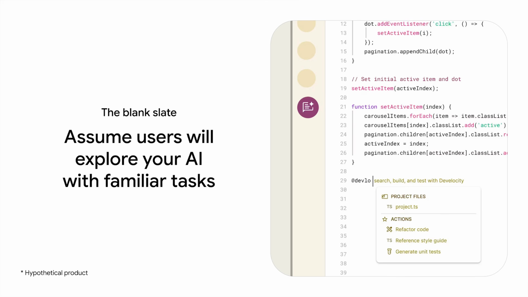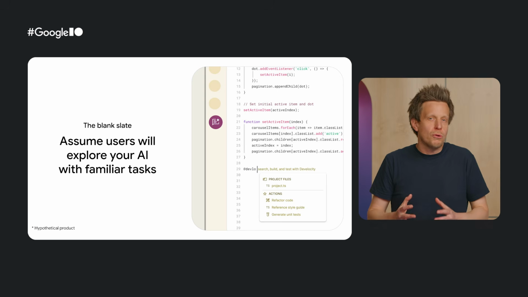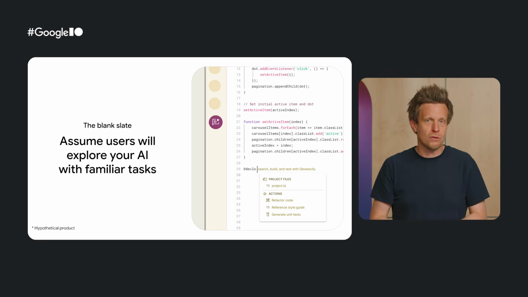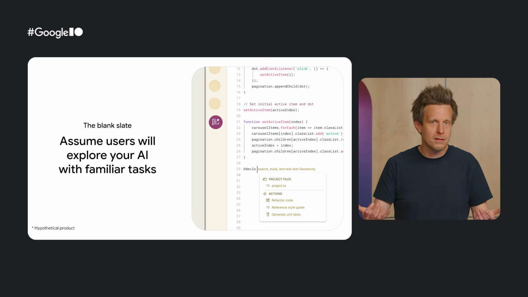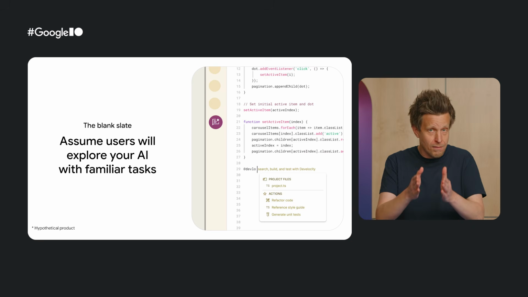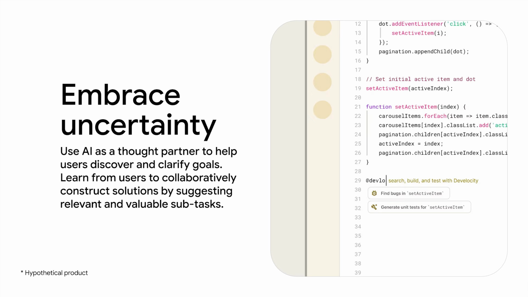Our first one is the blank slate problem, the start, the first use. The problem here is that we don't know what users will actually ask an open-ended AI coding assistant initially. It's safe to assume that users will intently explore the capabilities and limitations of your AI system with a set of go-to tasks. They'll refer back to their experiences of how other AI and non-AI tools perform these to decide how much they trust and value your AI. In this case, it becomes important to understand what the user wants, so you can help them create a good basis for understanding your product's full potential.